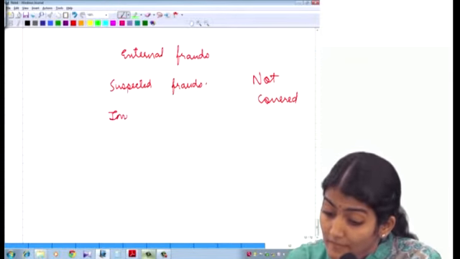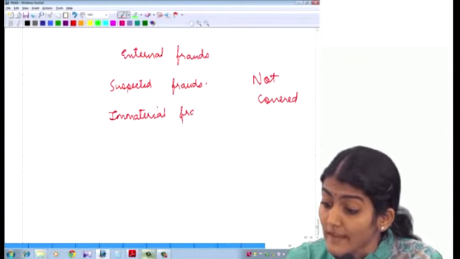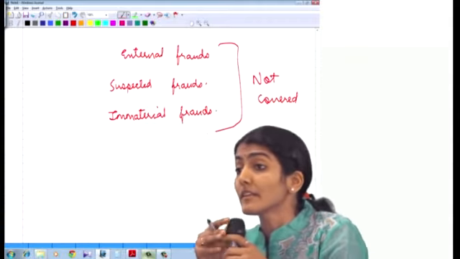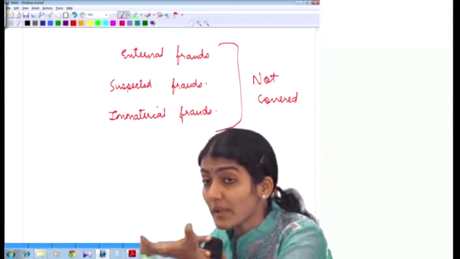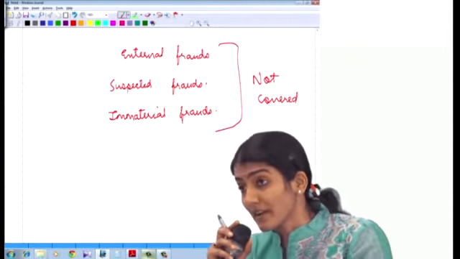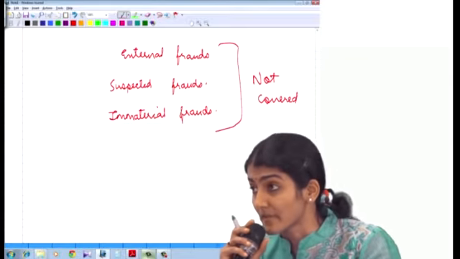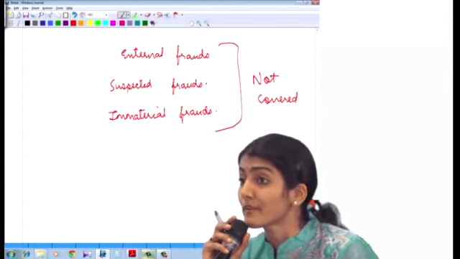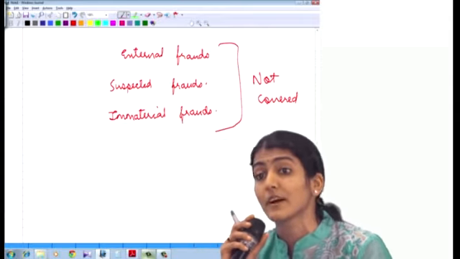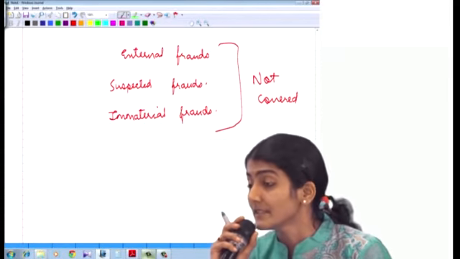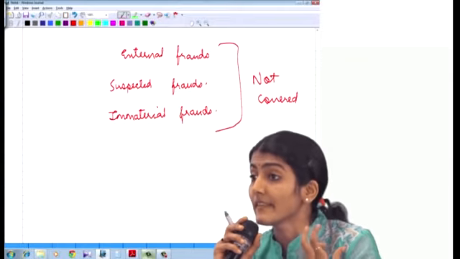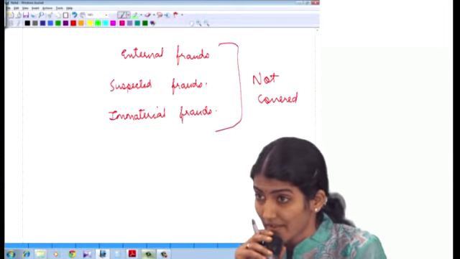And immaterial frauds, because what does the explanation say? Materiality is to be considered in accordance with SA 320. So only material frauds are to be reported under clause 10 of CARO 2016. Matlab again, immaterial frauds are not covered. So 3 types of frauds which are not covered in clause 10 of CARO 2016. What are the 3 types of frauds not covered? External frauds, suspected frauds, and the immaterial frauds.